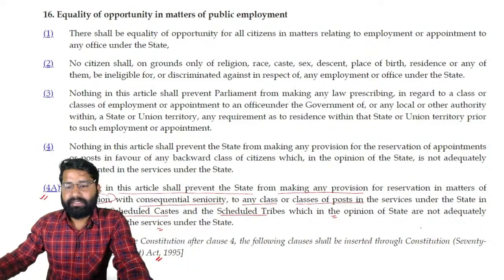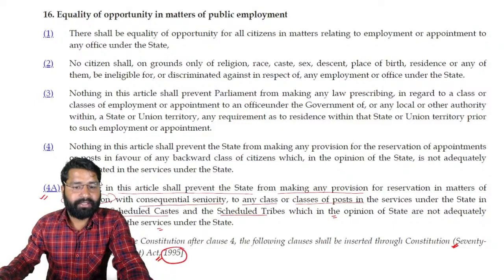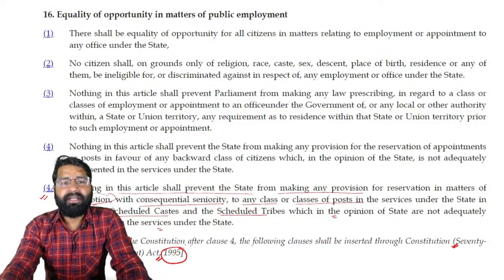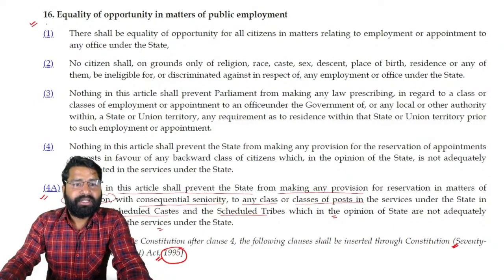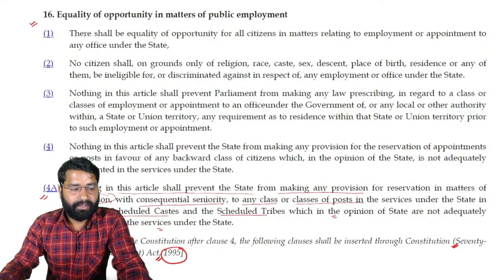So this was added by the 77th Constitutional Amendment Act 1995. Just try to remember, and this is Article 16, students. Just take a screenshot, okay, and read it carefully.